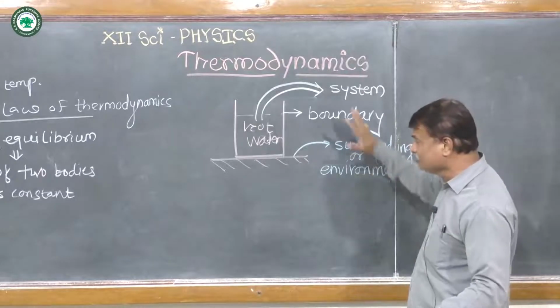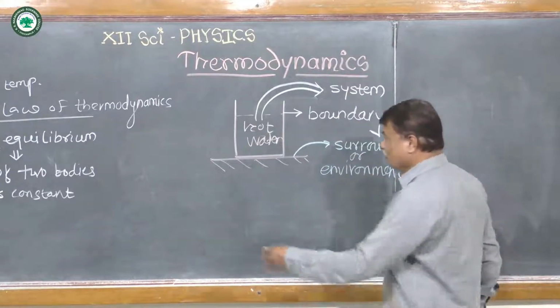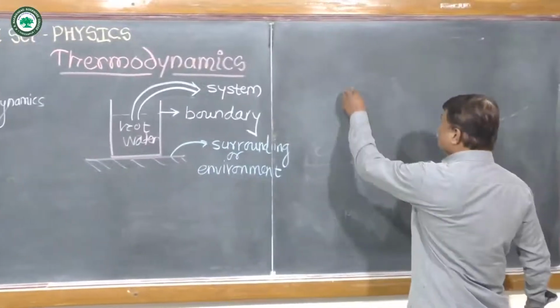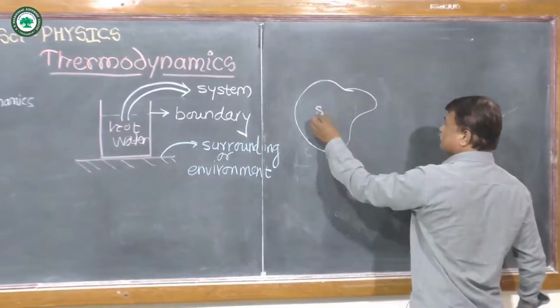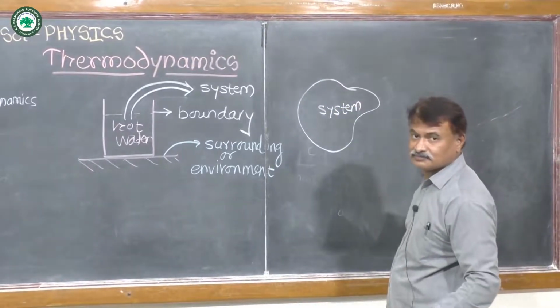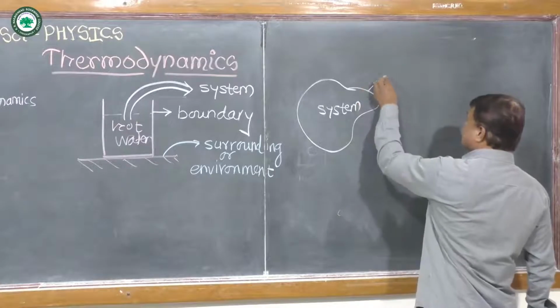So according to this, we draw another diagram. In this diagram we will show the system. This is the system. Then this one is the boundary.